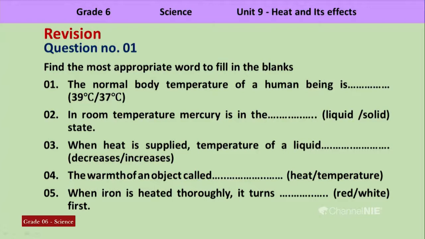When heat is supplied, temperature of a liquid, increases or decreases. Question number 4. The warmth of an object is called heat or temperature. When iron is heated thoroughly, it turns blank. The answers are red or white first.